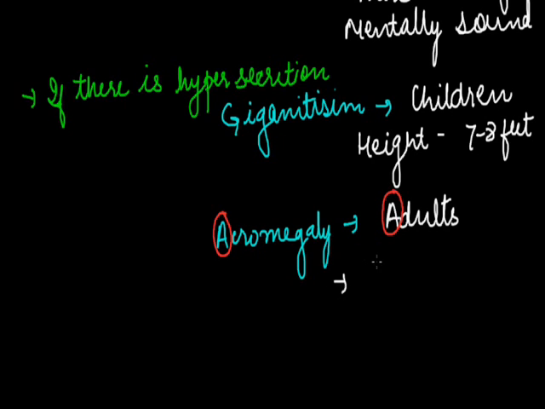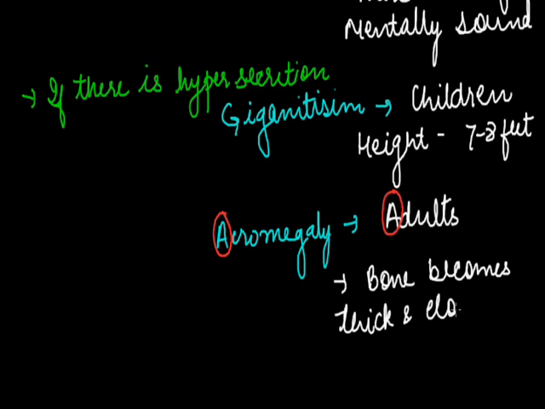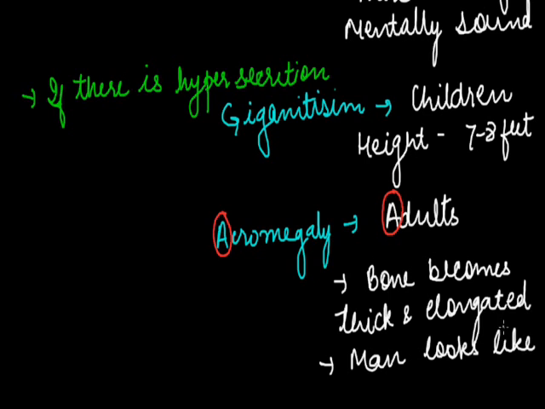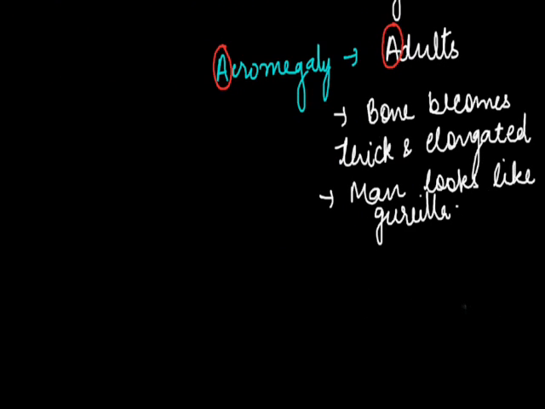In this case, the bones become thick and elongated, and the man looks like a gorilla. This is all for today. In the next class, we'll study the other types of hormones which are secreted from the anterior pituitary.